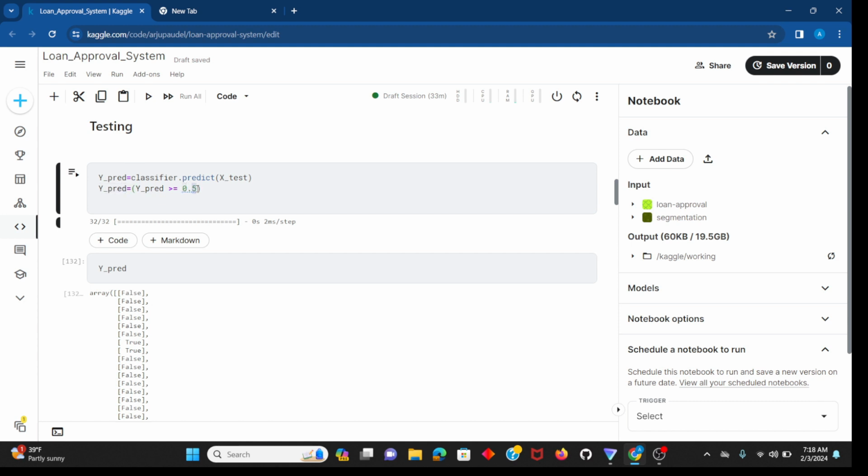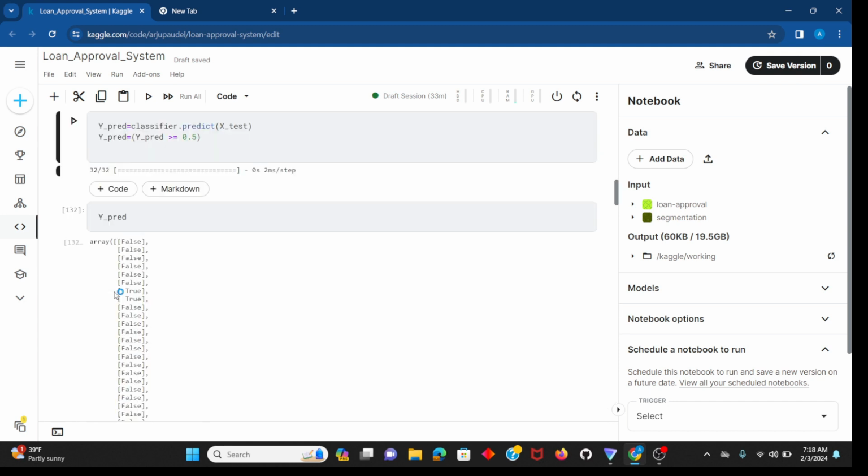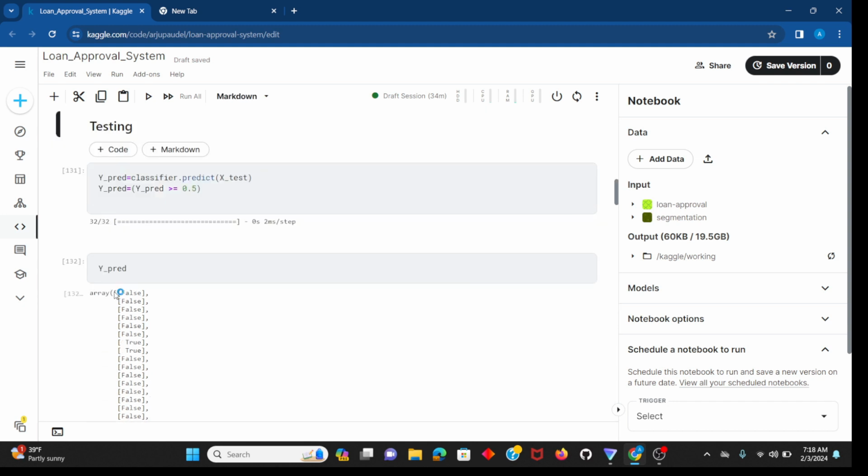You can understand it like this: if the sigmoid gives a value of 0.6, it belongs to the next class. If it is greater than or equal to 0.5, it belongs to class 1, otherwise to class 0. We have converted the values into binary values for the confusion matrix plot.